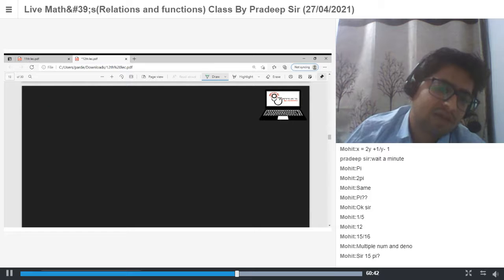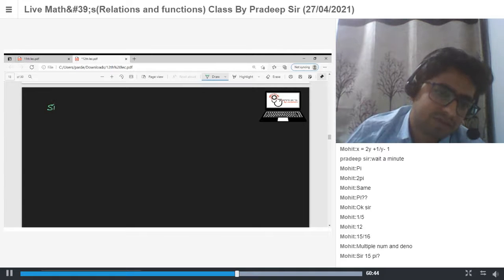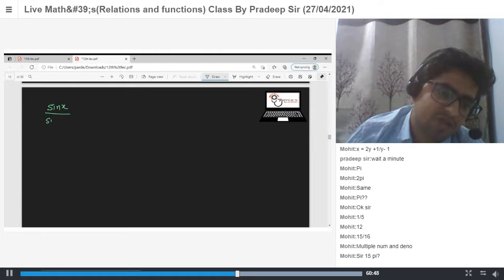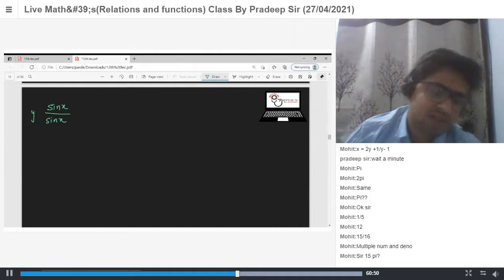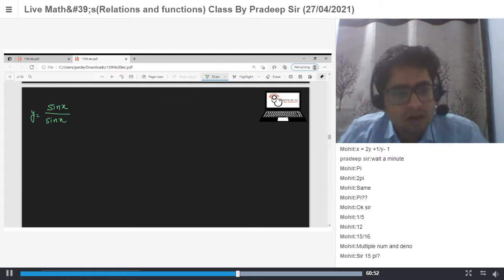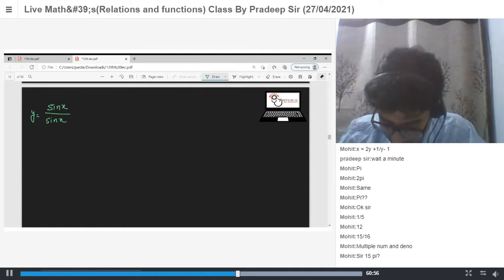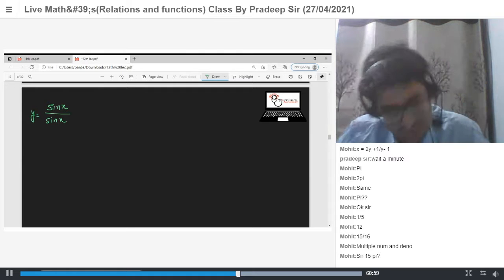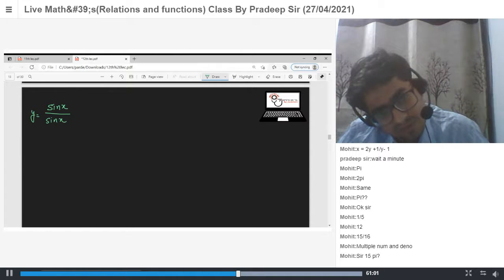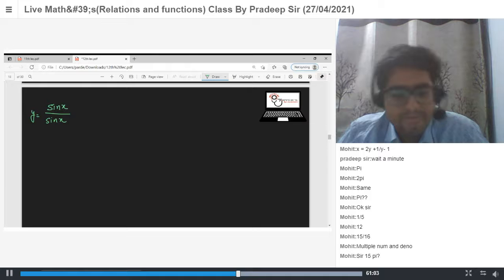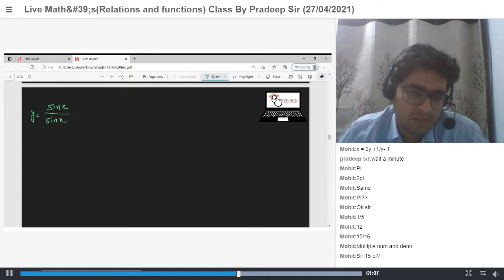What is the graph of sin x by sin x? Or you can say, what is the period of this function? Sin x upon sin x. Isn't it just equal to 1? No. There are some points where the function is not defined, and those points are where sin x is equal to 0.